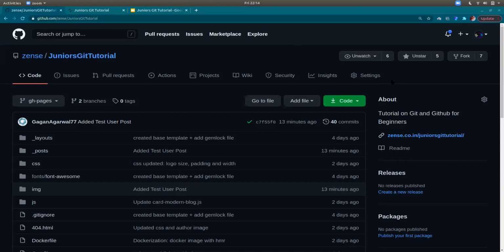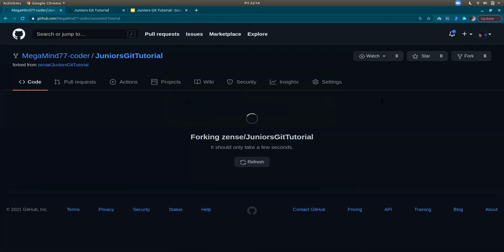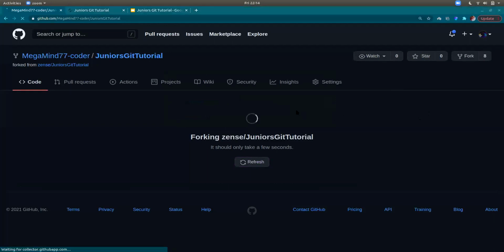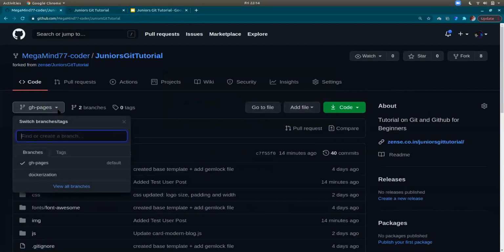Cool. So let's proceed. What is forking? Rudraj, you could start. I'll just continue with this. You can meanwhile explain what forking is. Forking is basically creating your own version of whatever repository there is. On GitHub, there are a lot of repositories, and you might want to work on some of them.